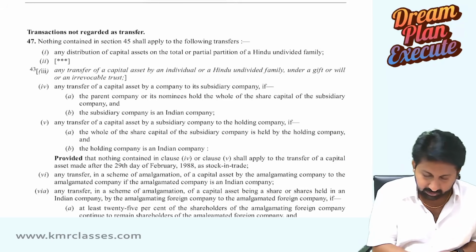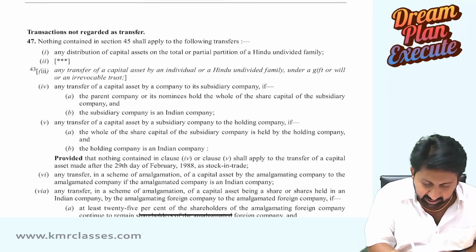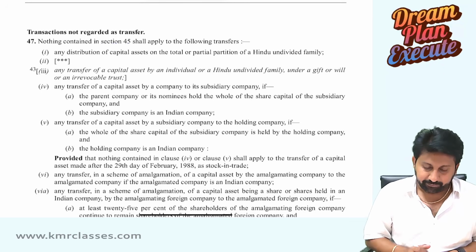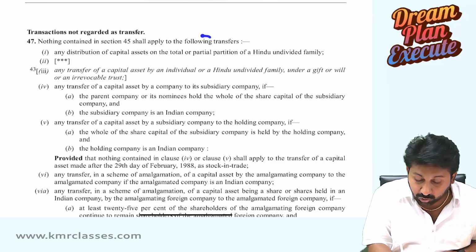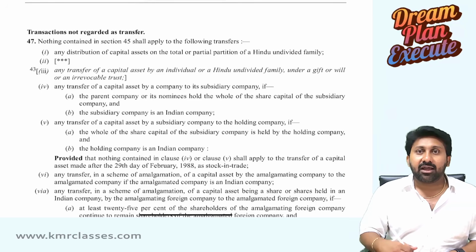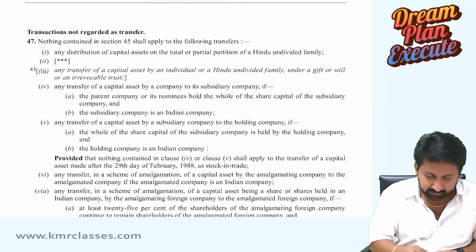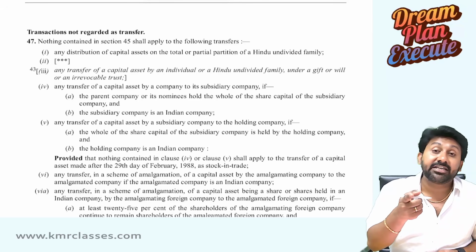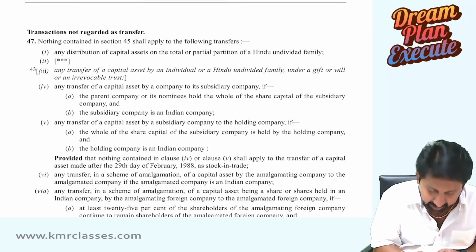Now, let us see. Nothing contained in section 45 shall apply to the following transfers. When I say the following transfers, I have given the list already. Other than this, any transfer will attract capital gains tax. So what is the first one? Which is not a transfer chargeable to tax, that is how you should read.